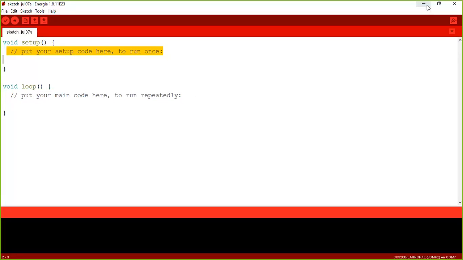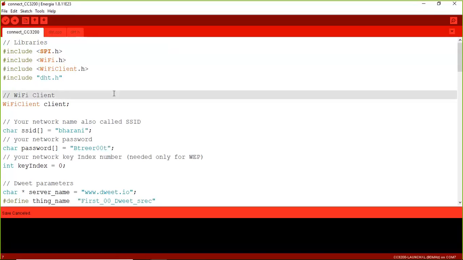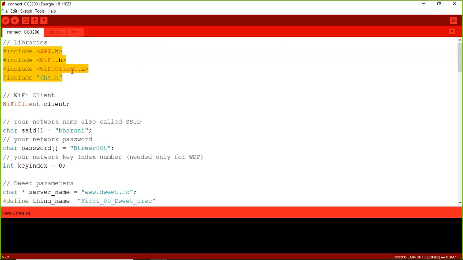I have already done some simple experiments. Now I am going to go through that one by one. Yeah, here, look at this. We need to include library headers, especially for serial peripheral interface communication, the Wi-Fi module WiFi.h, and WiFiClient.h.